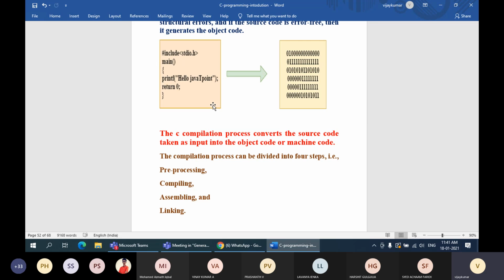Now, what is this pre-processing? It's nothing but, see, actual process. Somebody joined now, Google Meet. So the first line of the C program says #include <stdio.h>.